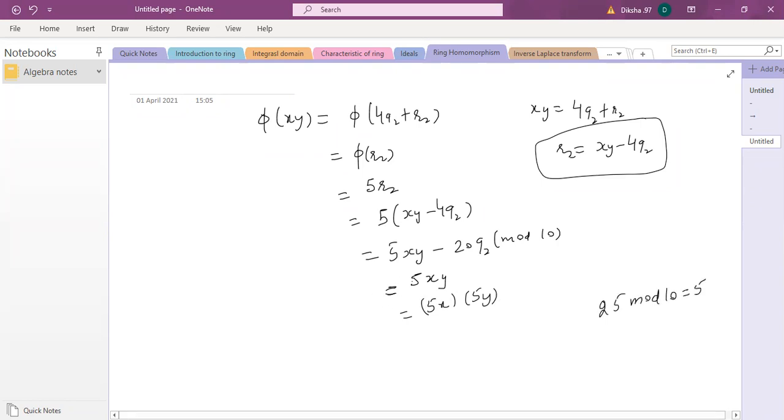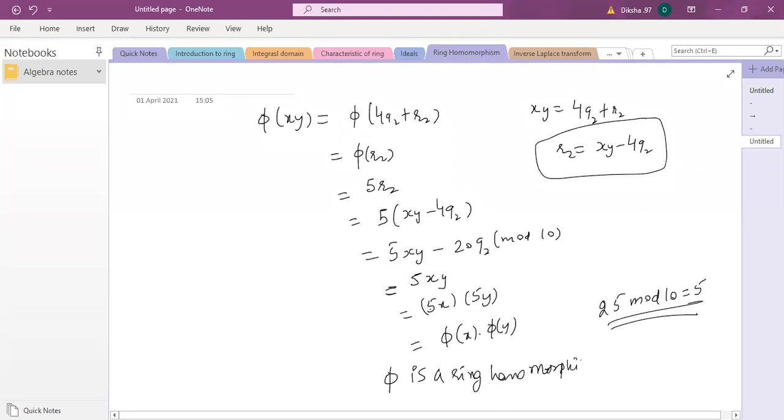So this 5xy I wrote as 25xy. This means the answer 5xy is correct, but what I wanted to show is 5x into 5y, because I have to show that phi of xy is phi of x into phi of y. I had one 5, but because this is mod 10, I can write another 5 there, because in the product 25 is the same as 5 modulo 10, right? So I can use this to prove that this phi which we defined is a ring homomorphism.